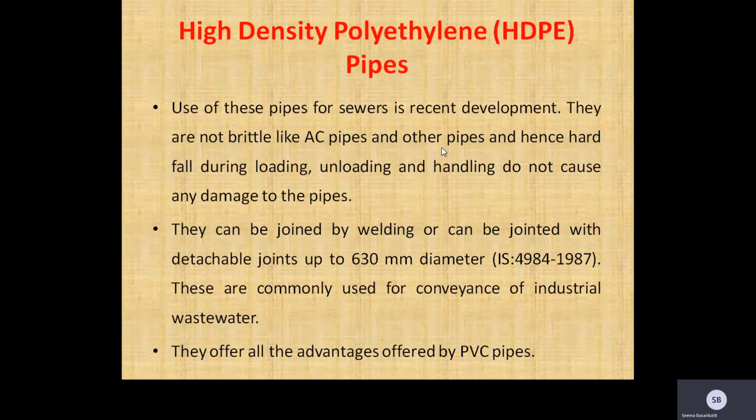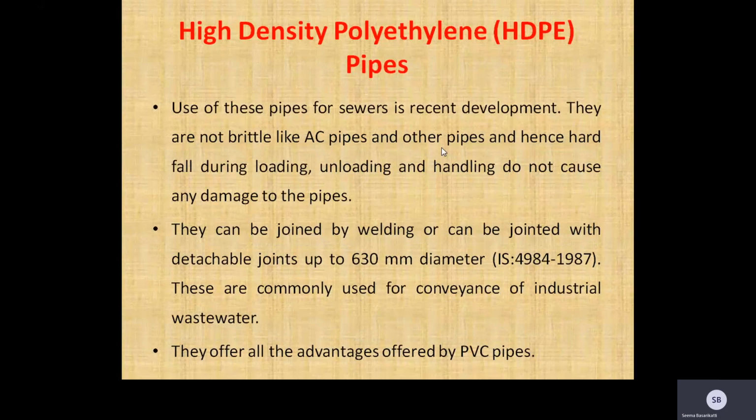HDPE pipe is a type of flexible plastic pipe used for fluid and gas transfer and is often used to replace aging concrete or steel main pipes. It is made from thermoplastic high density polyethylene. Its strong molecular bond makes it suitable for high pressure pipelines.